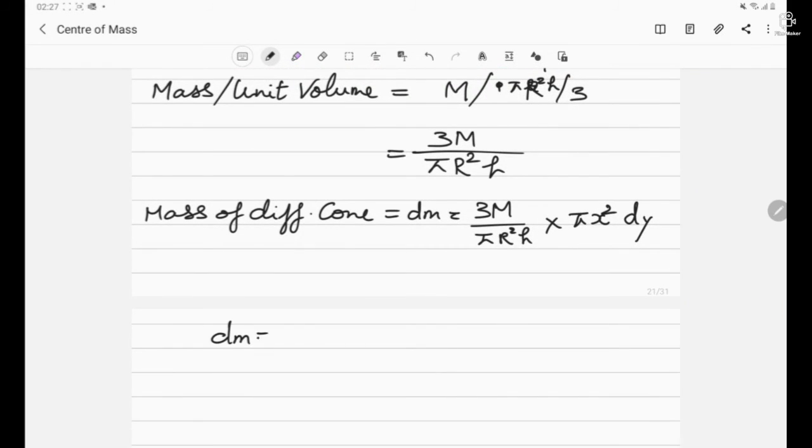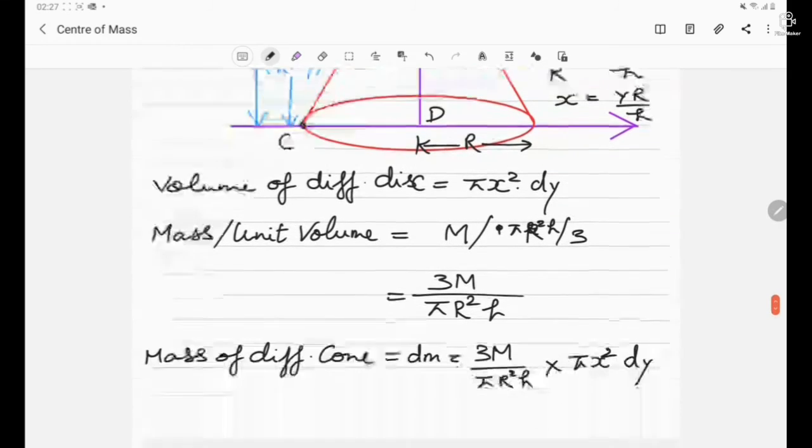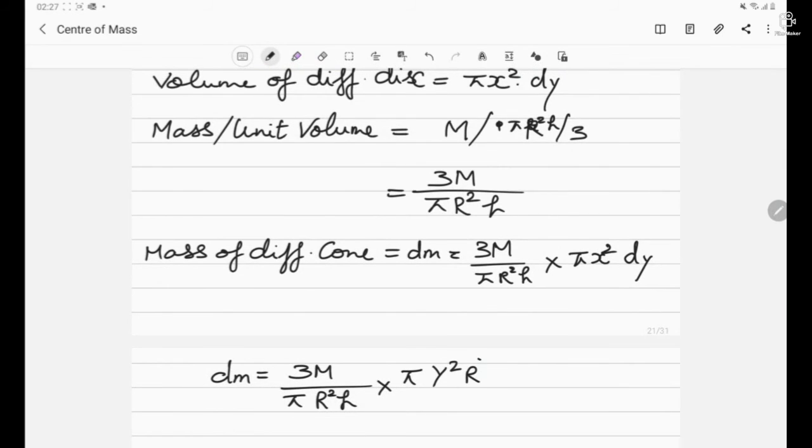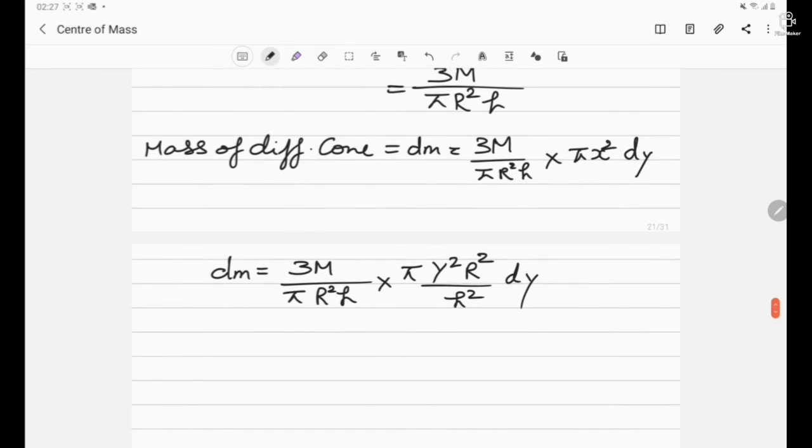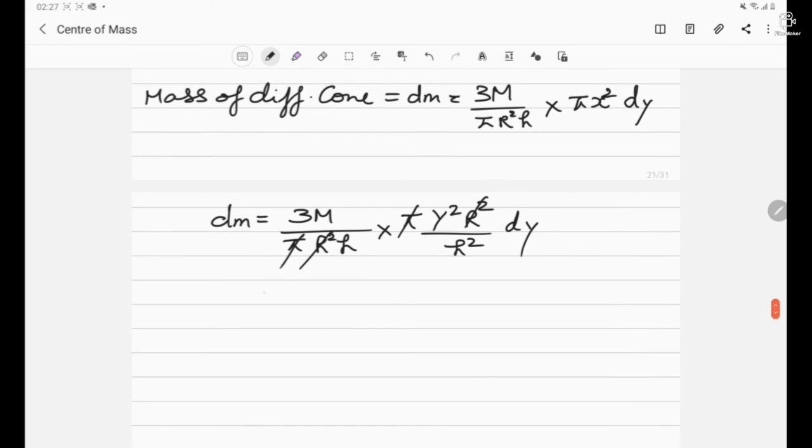So the value of dm is 3M by pi R square h multiplied by pi x square, where x square is y square R square by h square, multiplied by dy. Here the R square in the numerator and denominator cancel out, the pi cancels out, and we are left with 3M by h cube y square dy. So that is the value of dm.